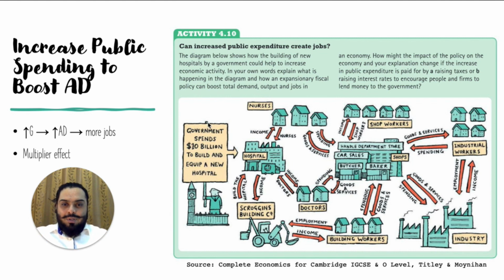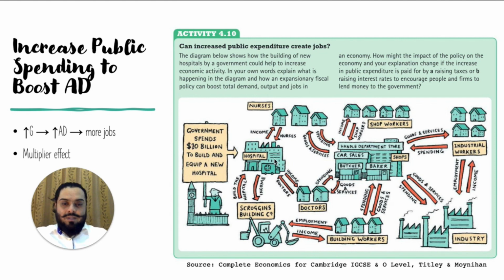In this example, government spends $10 billion to build and equip a new hospital. This creates a multiplier effect in the economy. A multiplier effect means that the final increase in output in the economy would be far greater than the initial government spending of $10 billion. And we will see how that happens.